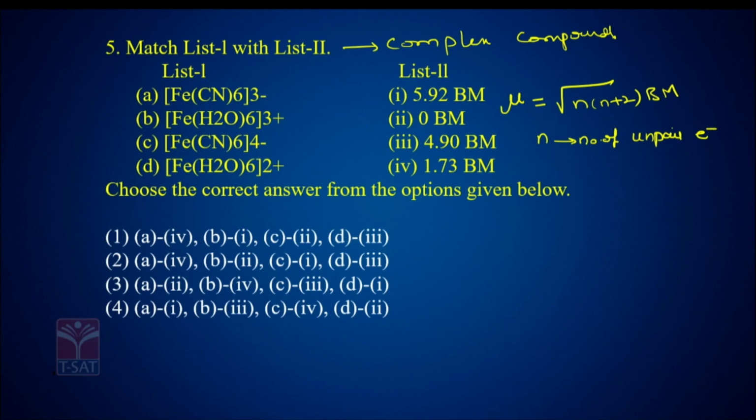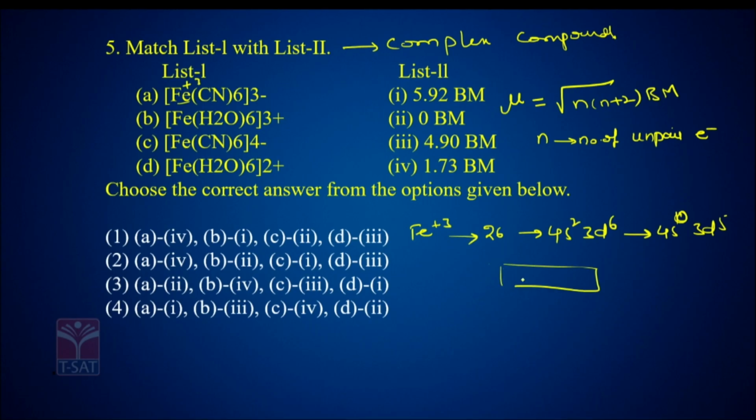So you calculate unpaired electrons in Fe. What is the oxidation state of Fe here? Plus 3. Fe plus 3 means, see carefully, Fe is actually 26, 4s2, 3d6. Fe plus 3 will be 4s0, 3d5. And CN is a strong field ligand.